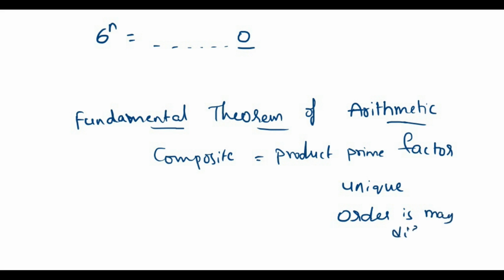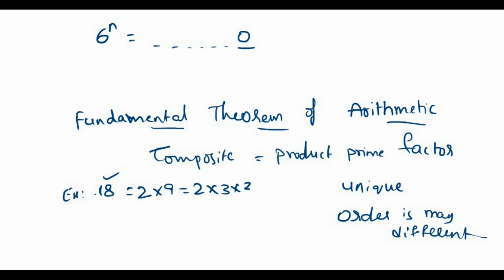To understand the theorem, we consider one example, let's take 18. We need to represent it as a product of prime factors. Every composite number can be written as a product of prime factors. So we can write 18 as 2 into 9, which is 2 multiplied by 3 multiplied by 3, which is 2 multiplied by 3 square.